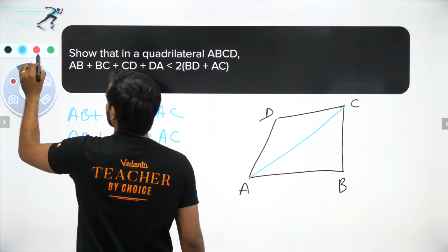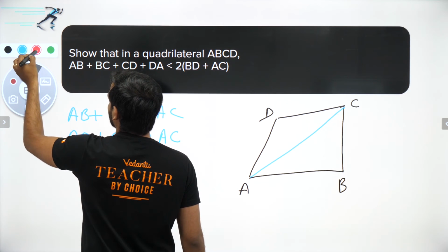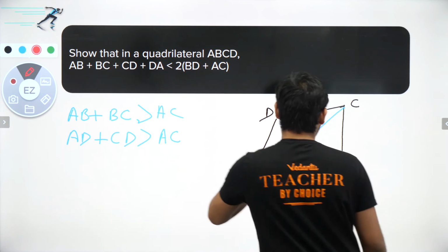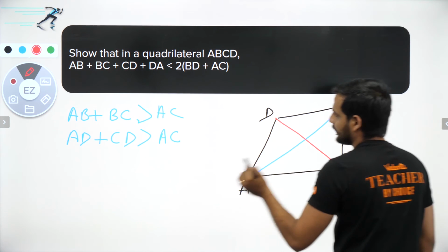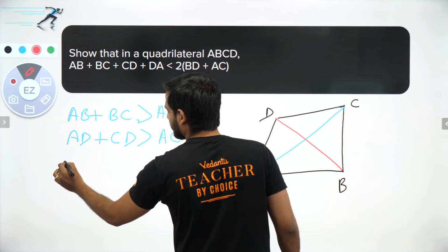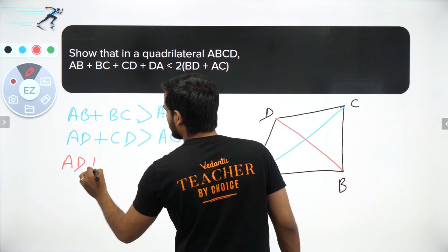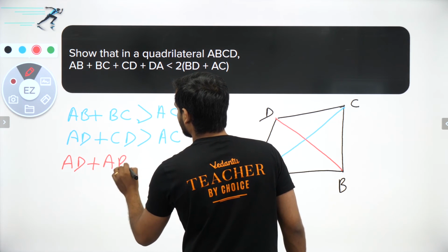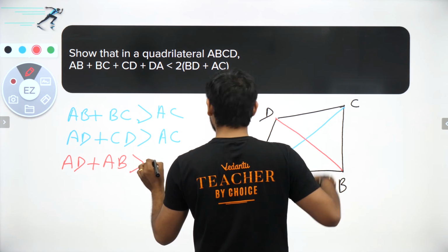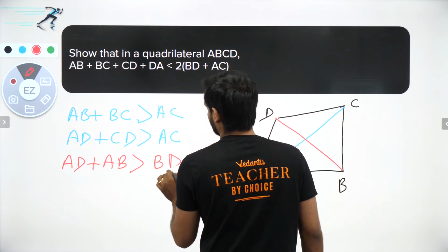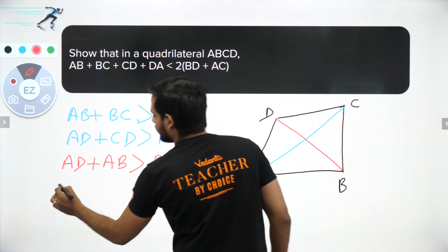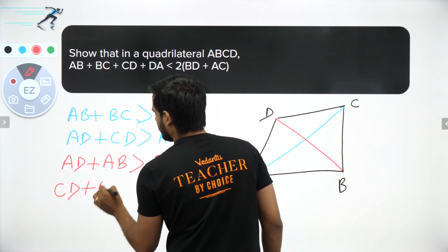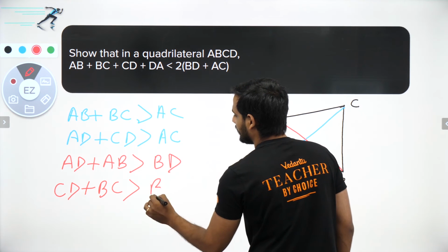Now let us draw the second diagonal. If I draw the second diagonal, let us say BD, I will take one triangle. So here I can say AD plus AB is greater than BD. And then the next triangle will be here, CD plus BC will be greater than BD.